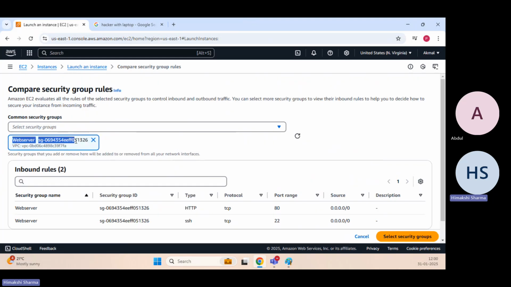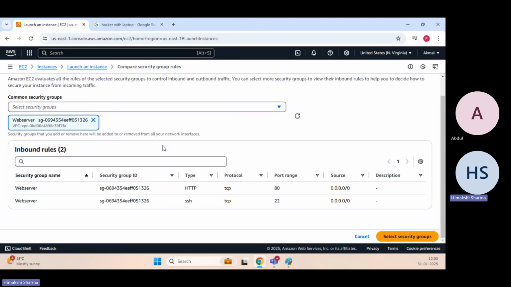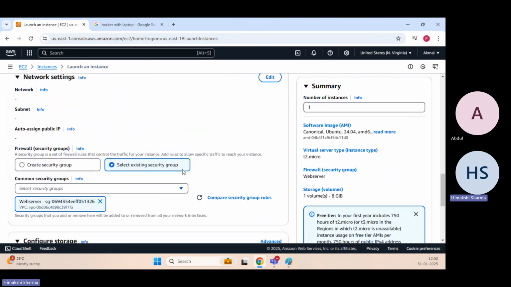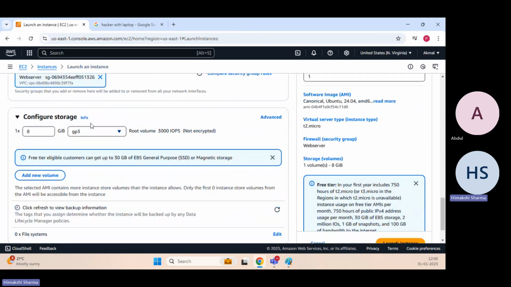This is the security group we created yesterday while we were creating the EC2 instance, so this is the same security group. If I want to see what rules are allowed, HTTP at port number 80 is being allowed, and SSH at port number 22 is being allowed. So here I will select this, and an 8 GB volume is being allowed with 3000 IOPS.